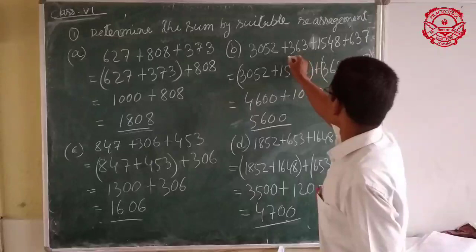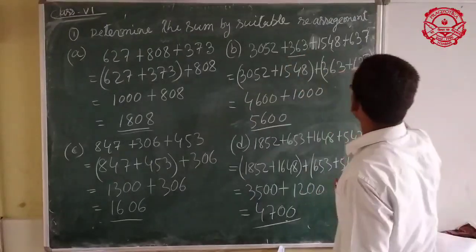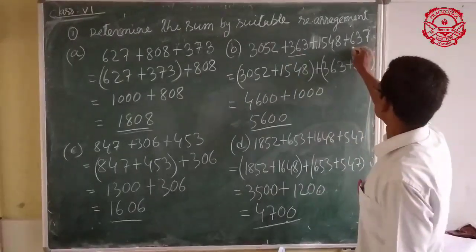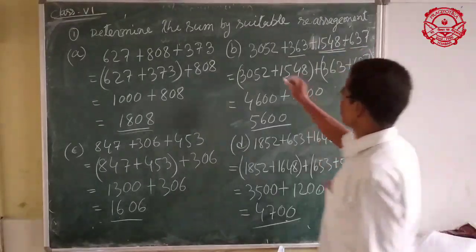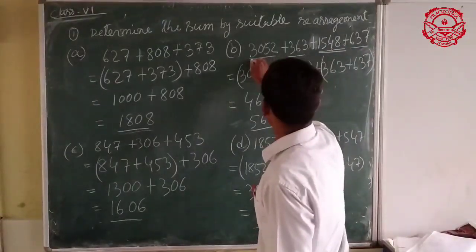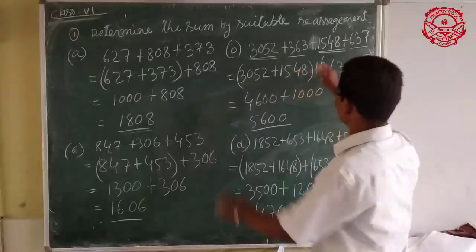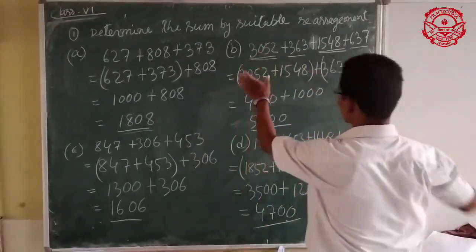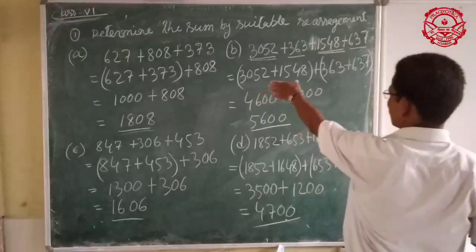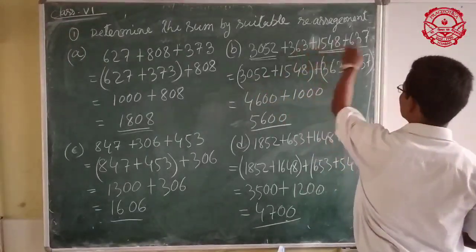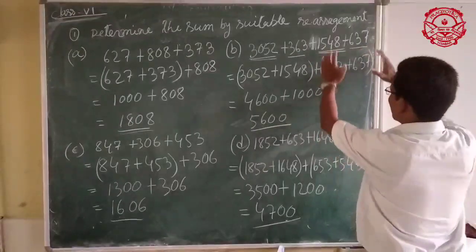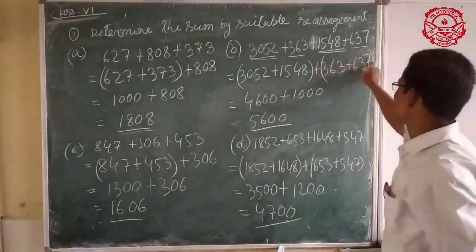Now I group 363 and 637. You have to group these two numbers within a bracket, and the other numbers as another group, written within another bracket.